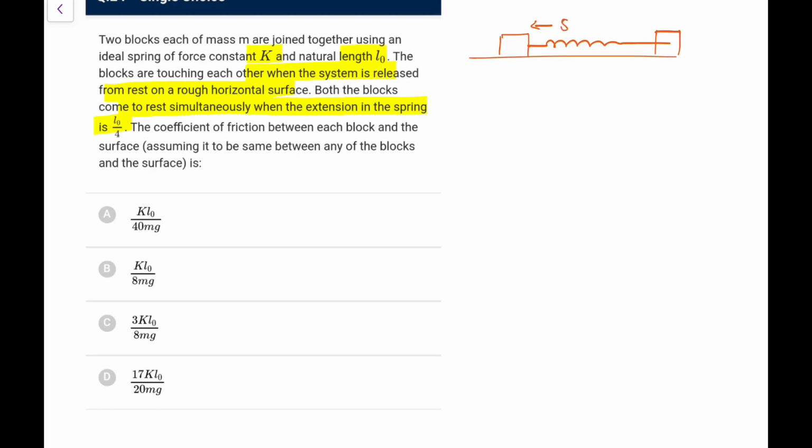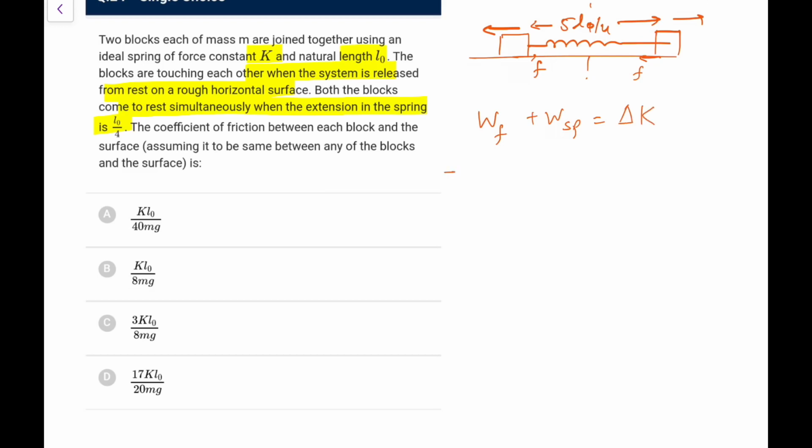Extension is L0 by 4, it means they have traveled a distance 5 L0 by 4 from the initial one. Because both are the same, I can say both have traveled 5 L0 by 8 distance. For this particular motion, it was going here, so friction acting here; it was going here, so friction acting here. So I can say work done by friction plus work done by spring must be equal to delta K, and that is 0.